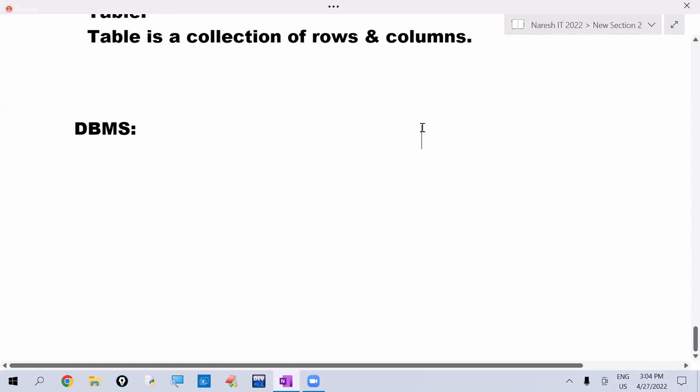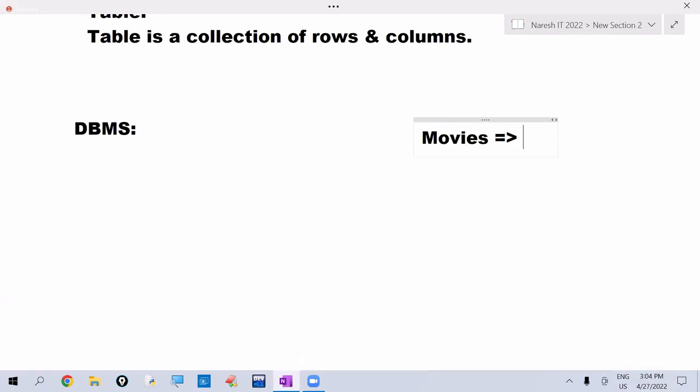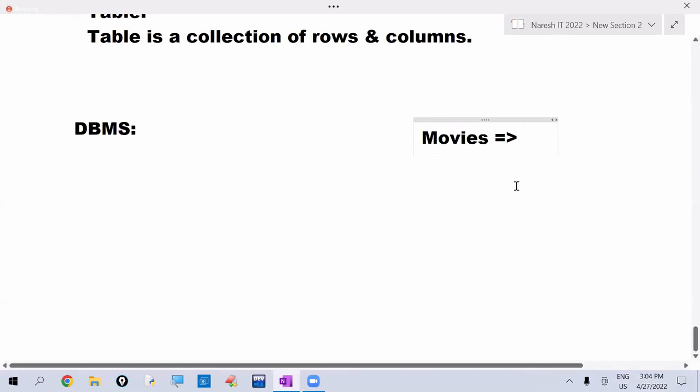For example, if you want to watch movies, are you using any special software in your computer? Yes, you're using a media player, like VLC media player, Winamp, Power DVD, Windows Media Player. Using media player software, you can watch movies.